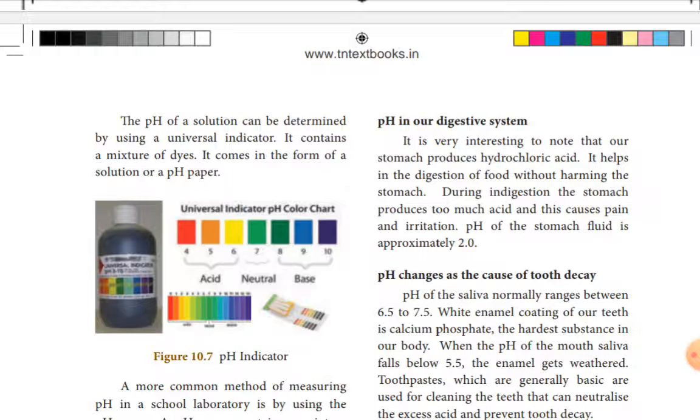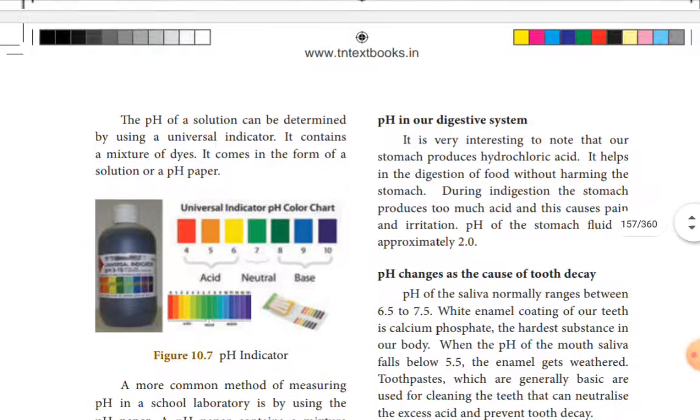What will be the remedy? Normally antacids are used to neutralize the excess acid. Antacids like milk of magnesia, magnesium hydroxide, are obtained in the medical shop in the form of Digene, Gelusil. They are used to neutralize the excess of acid.